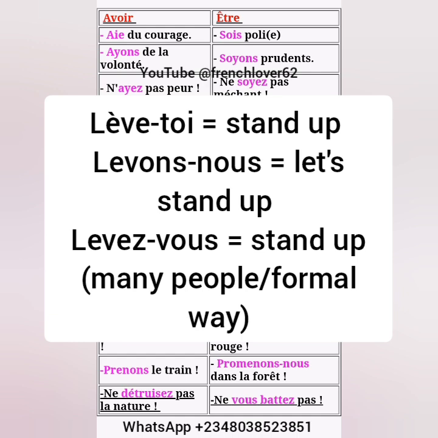Okay, and then if you are talking to a group of people but you are not included in that group, like you're saying you guys stand up, but in the plural form this time, you will use the vous form, of course. You will say levez-vous. You know, lever, that's to stand up, is reflexive, se lever. Okay, so you will use levez-vous, no personal pronoun in front.